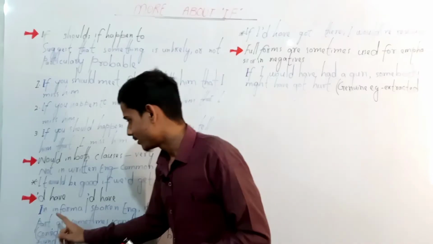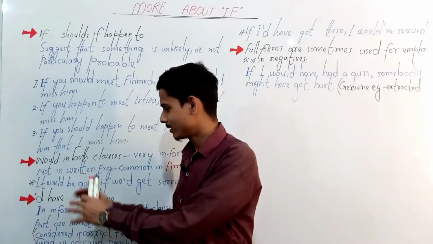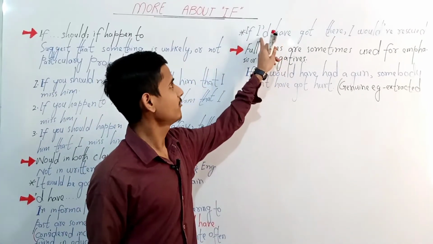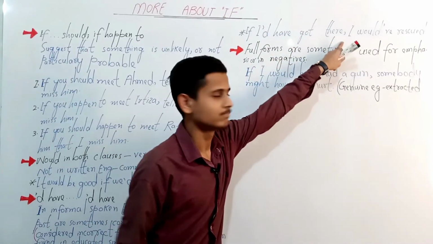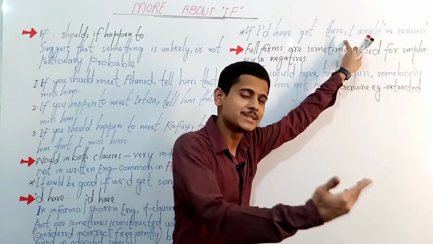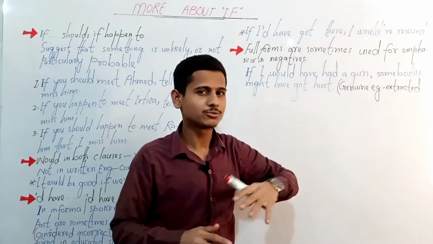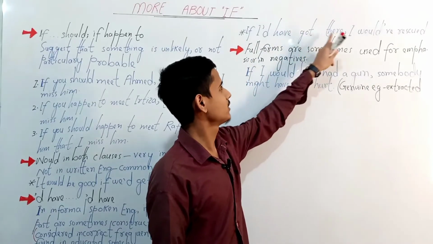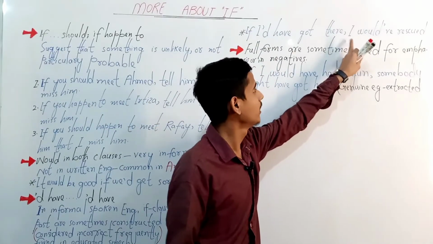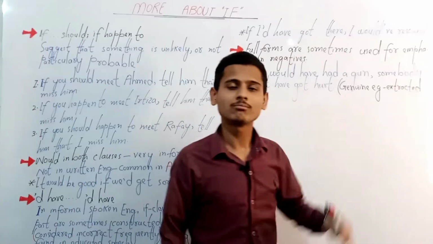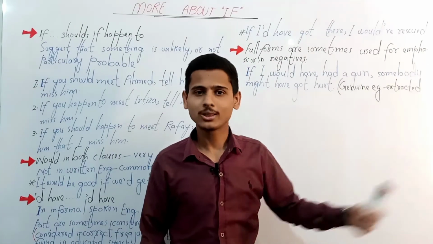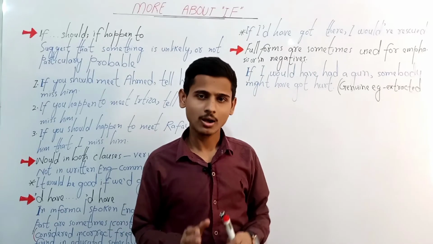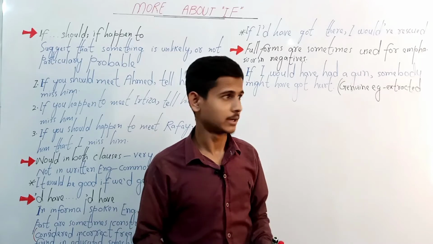So the typical sentence, a very good sentence to reflect this usage, is this one: if I would have got there, if I would have gone there, reached there. Got, get, can be used for these meanings as well. If I would have got there, comma, you must put a comma, I would have rescued those people. I would have rescued them. Again, this is common in spoken English, not in written English.